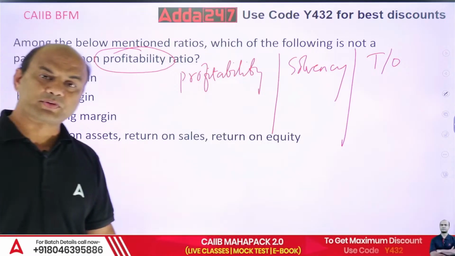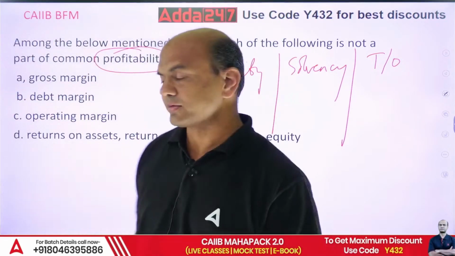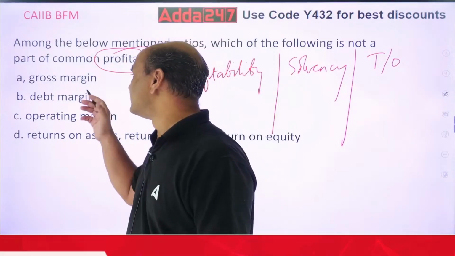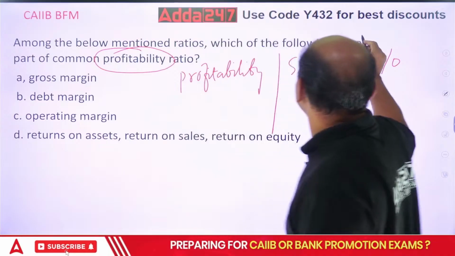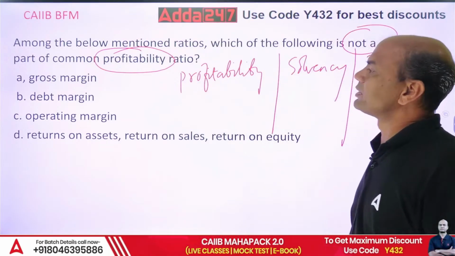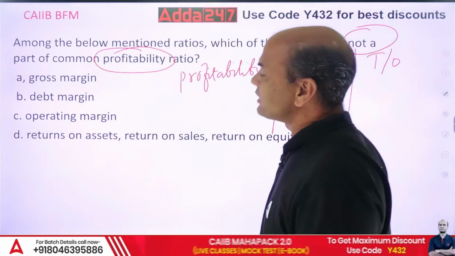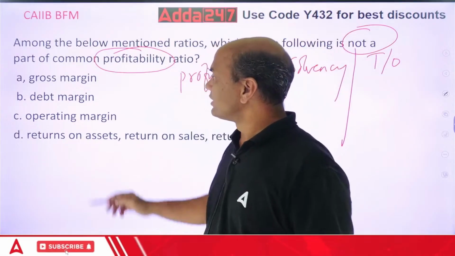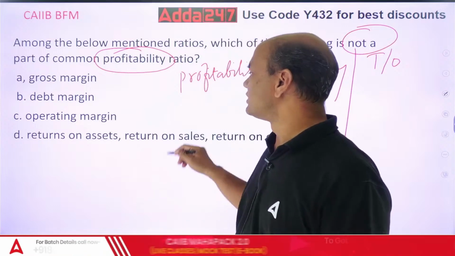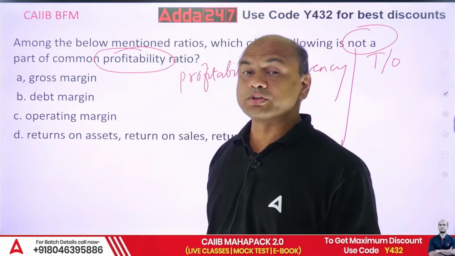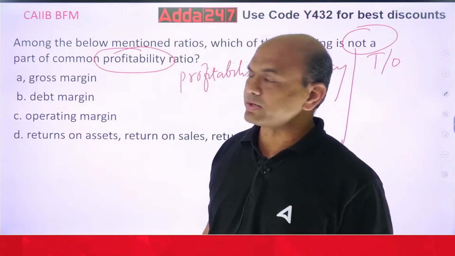Got it? Next, now which of them is not a part? Kindly note, not a part of profitability. So the options regarding profitability: gross margin, debt margin, operating margin, return on assets, return on sales. So which of them are not part of profitability?